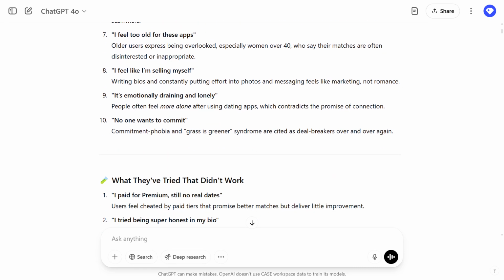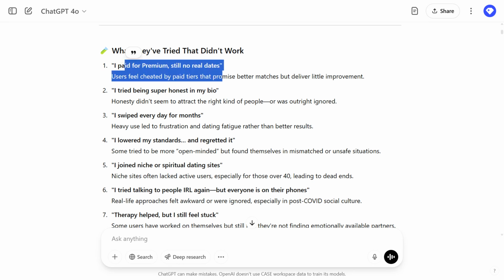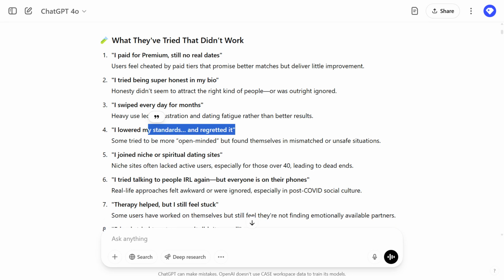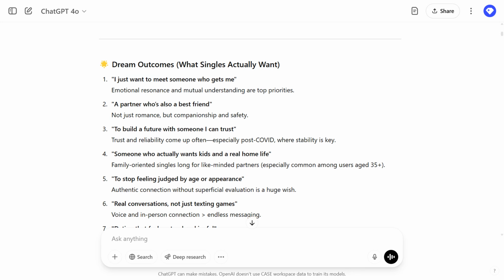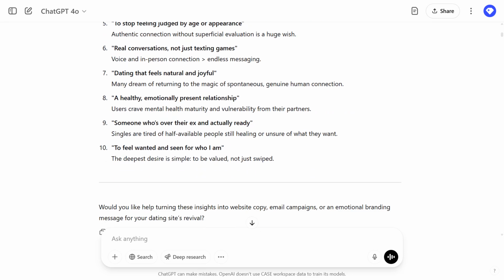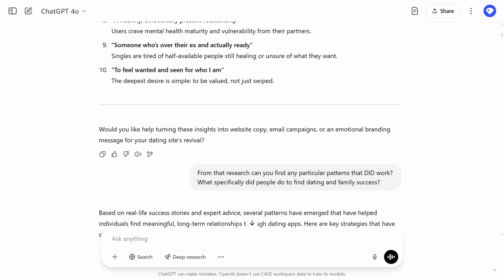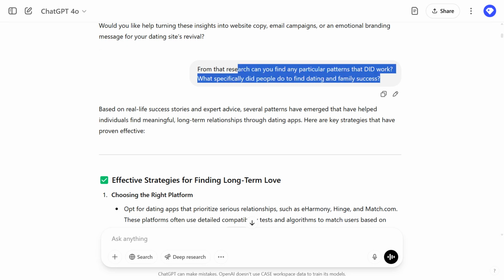And so we have to resonate with their problem. What they tried that didn't work: we have words here like paid for premium, no date, lowered my standards and regretted it. Okay, good. And here are the dream outcomes. So these were three categories of survey results that ChatGPT found in social media. Now here we asked for a bit more detail on patterns that did work.